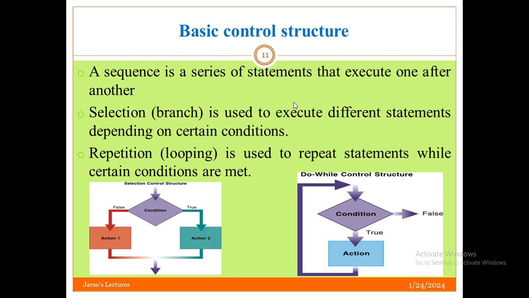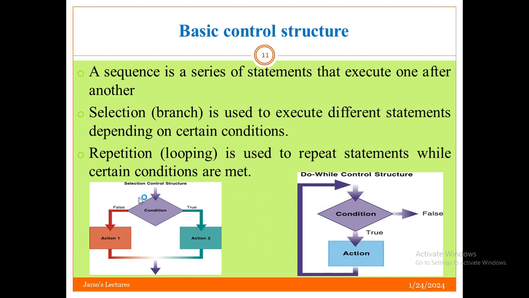The other one is basic control structures. When we draw flowcharts, most of the time conditions are there. Those conditions can be selection conditions or looping statements.